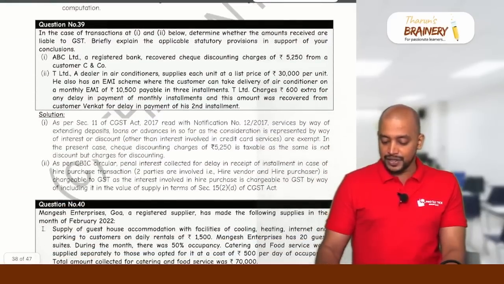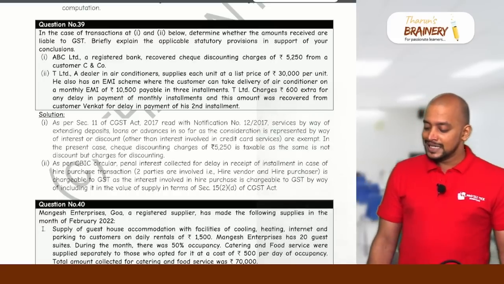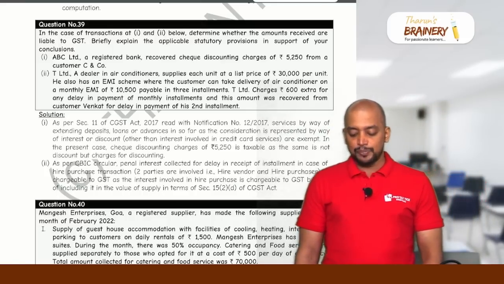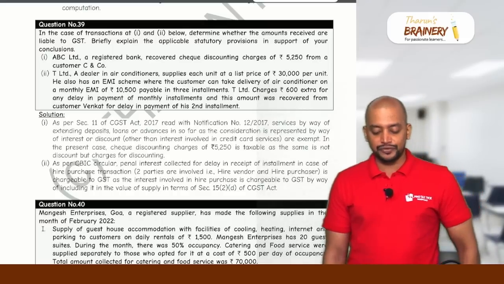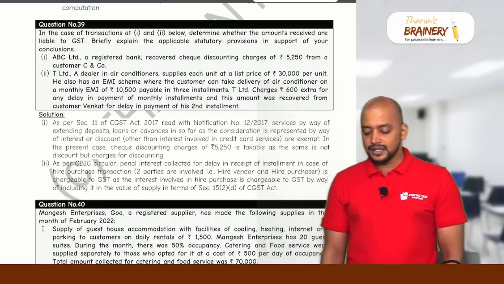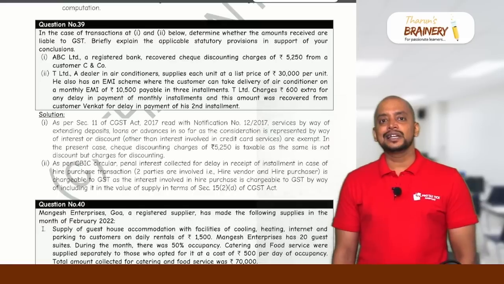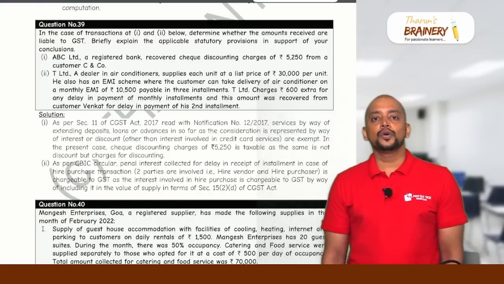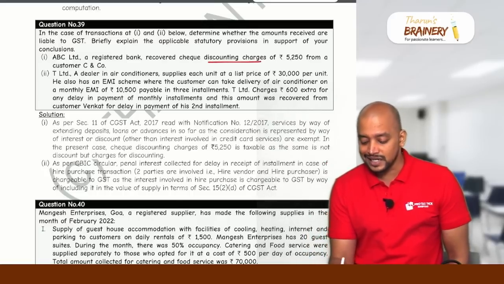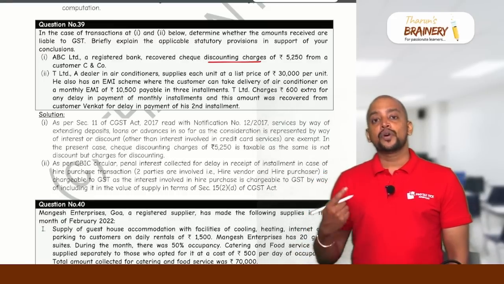Then look into the next question, question number 39. In case of transactions at 1 and 2 below, determine whether the amounts received are liable to GST. Briefly explain the applicable statutory provisions in support of your conclusions. ABC Limited, a registered bank, recovered check discounting charges of 5,250 from a customer C and Co. Generally, interest or discount on loans, advances, deposits are exempted. But this is not discount. This is discounting charges. So generally when we take a bill or a check and do the discounting, what will the bank do?